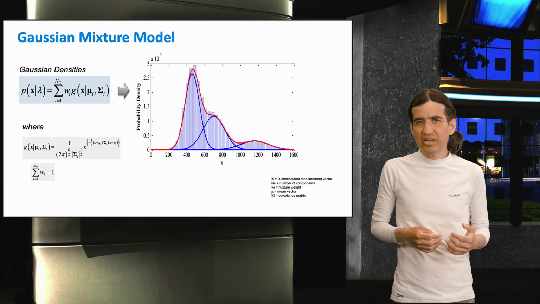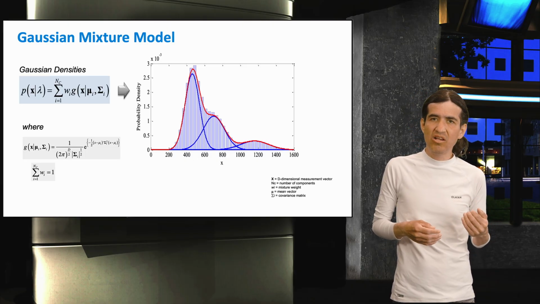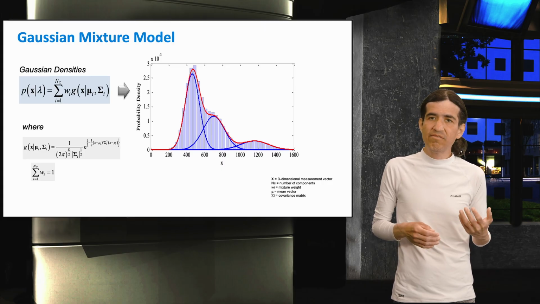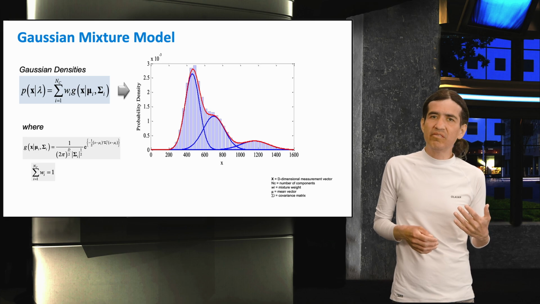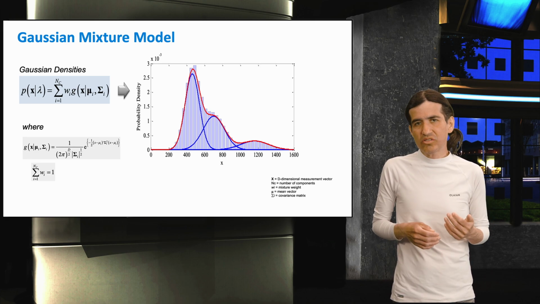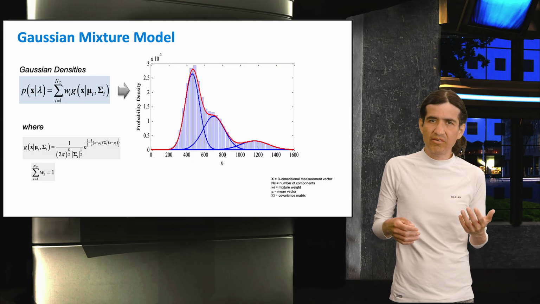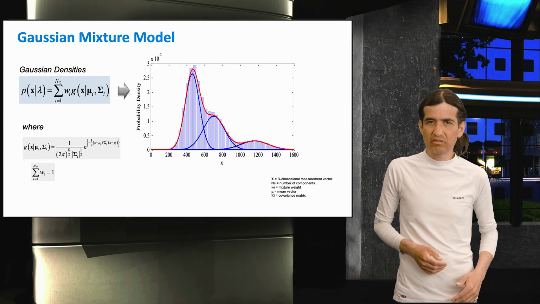Each component captures a different mode or pattern in the data, while the weights Wi, which sum to 1, define how strongly each component influences the overall distribution. This allows the Gaussian mixture model to model multimodal, asymmetric, and complex data distributions more accurately than a single Gaussian.